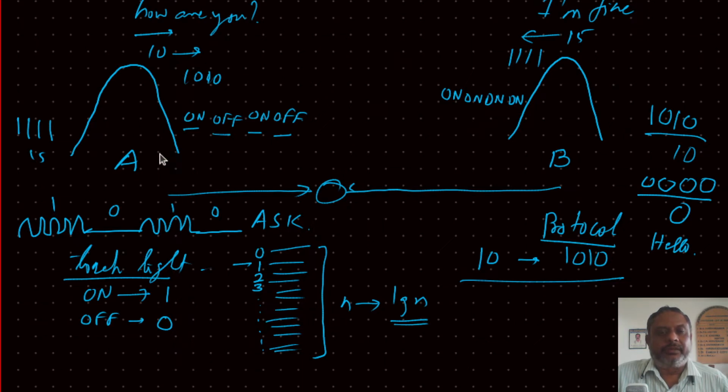But what is happening is A is no more having any battery in his torch, so he is not able to communicate. But that's not known to B, so B is still working with the old protocol. No light means 0. So after a predefined time, he looks at the side of A and he finds no light, so he takes it as 0. No light, 0, no light, 0, no light, 0. So 0 means hello.